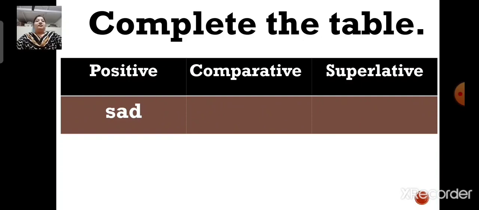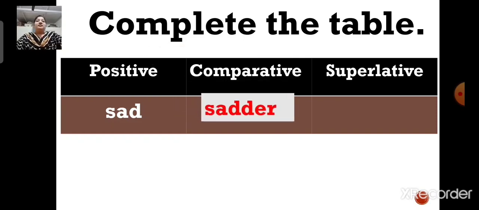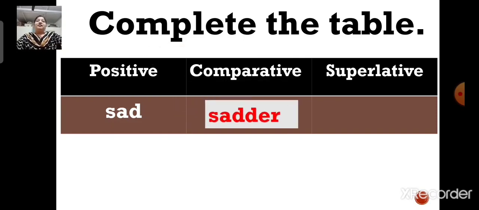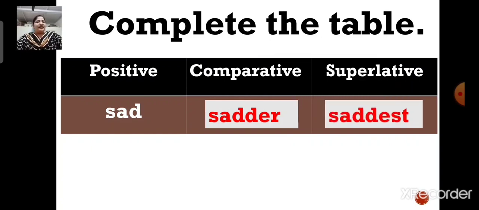Now here the word is sad. It is in the positive degree. Now you have to tell me the comparative degree of the word sad. So children, what will be the comparative degree of the word sad? Yes, you are absolutely right. The comparative degree of the word sad will be sadder. And what will be the superlative degree? Yes, you are correct. The superlative degree of the word sad will be saddest. Next.